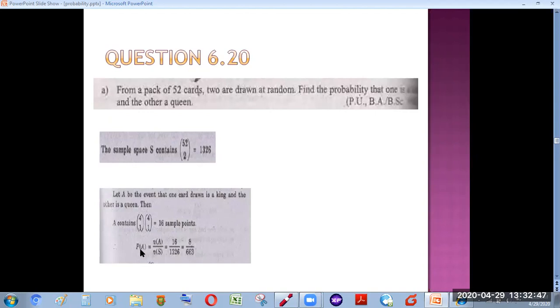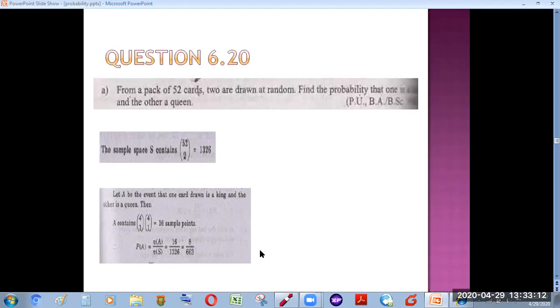The probability of event A, that 1 card drawn is a king and the other is a queen, can be found by the definition n of A by n of S, which gives us the probability as you can see here. So I think it's quite easy.